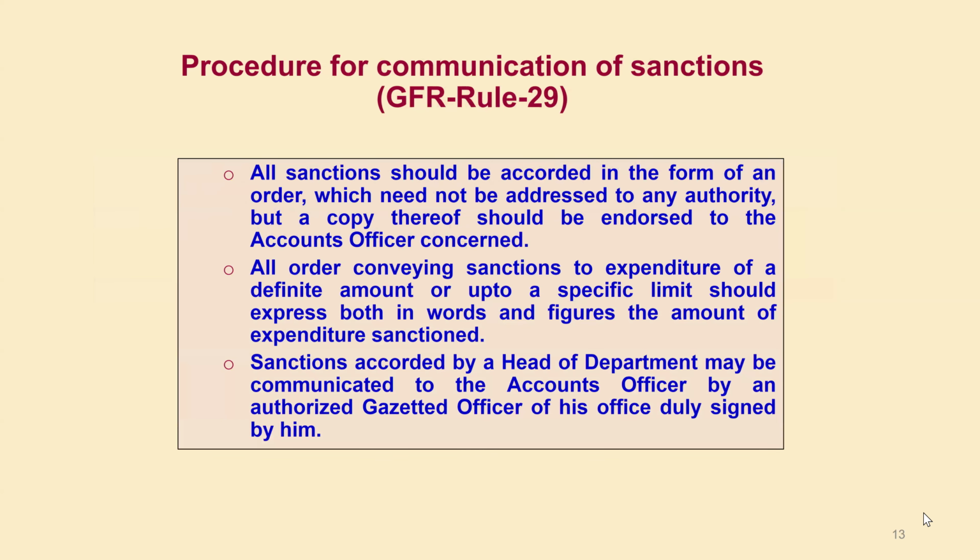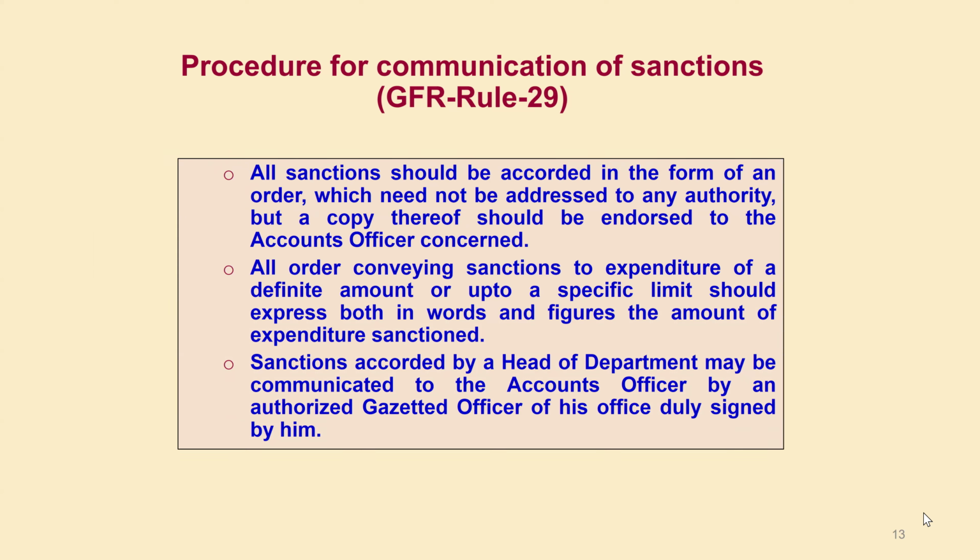As per Rule 29, whatever sanction order is issued by the administrative section has to be endorsed or communicated to the accounts officer for payment. If any particular bill is to be paid, then that bill is to be enclosed with the sanction order.